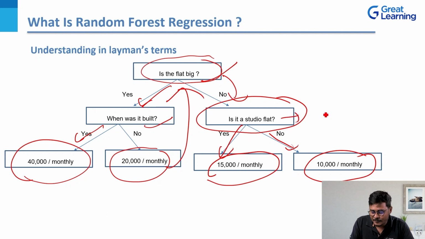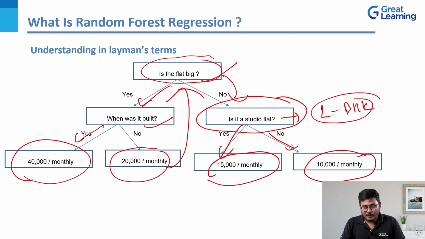So we can just change this flat part to 1 BHK. Let's say, is it a 1 BHK flat? If the answer is yes, then you are asked to pay 15,000 rupees monthly. And if this is not a 1 BHK flat, then they are asking you to pay 10,000 rupees monthly, which is for an RK or a studio flat, right? So let's move on to our next part.